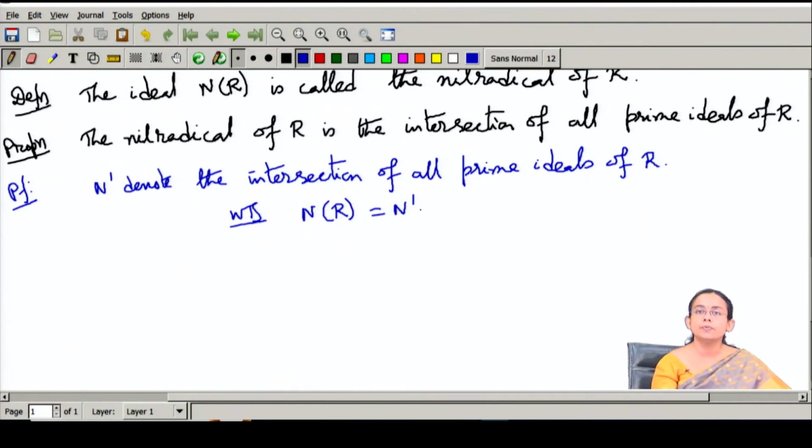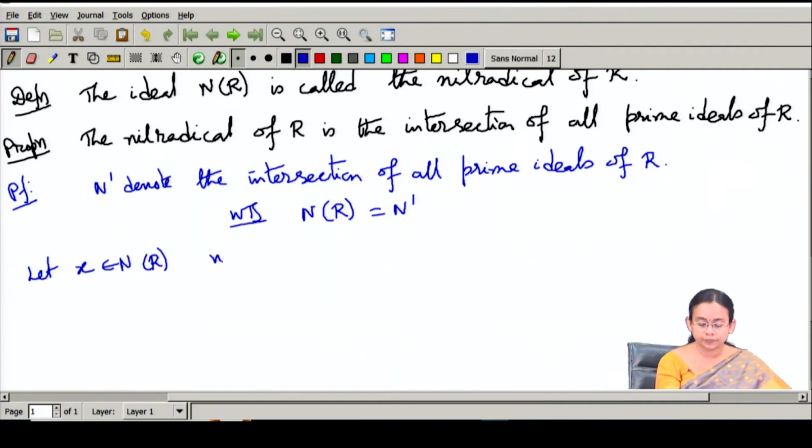I will prove that the nilradical N of R is contained inside N prime, and conversely N prime is sitting inside N of R. So first let us start with an element x in the nilradical of R.